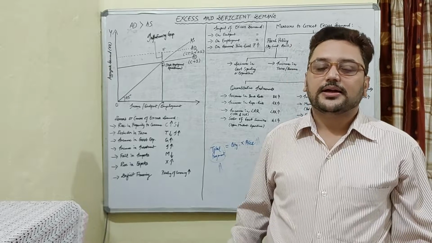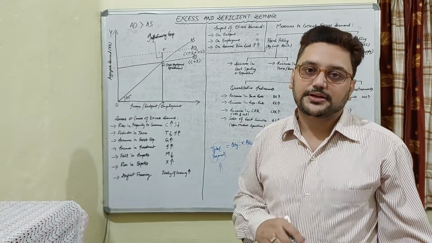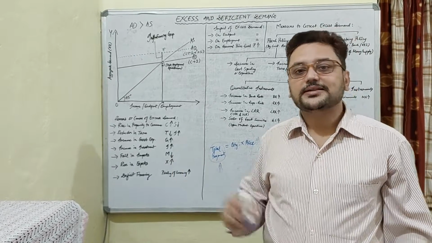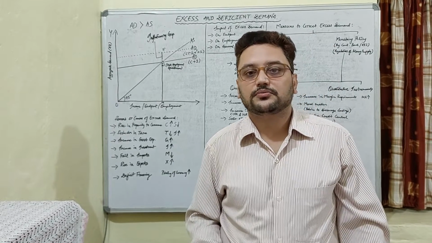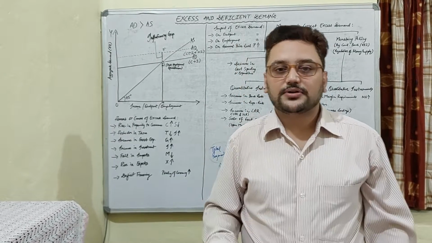Now, to understand this situation better, we must know the reasons or causes of excess demand. Why does an excess demand situation arise in an economy? The first reason is a rise in the marginal propensity to consume. What is the propensity to consume?